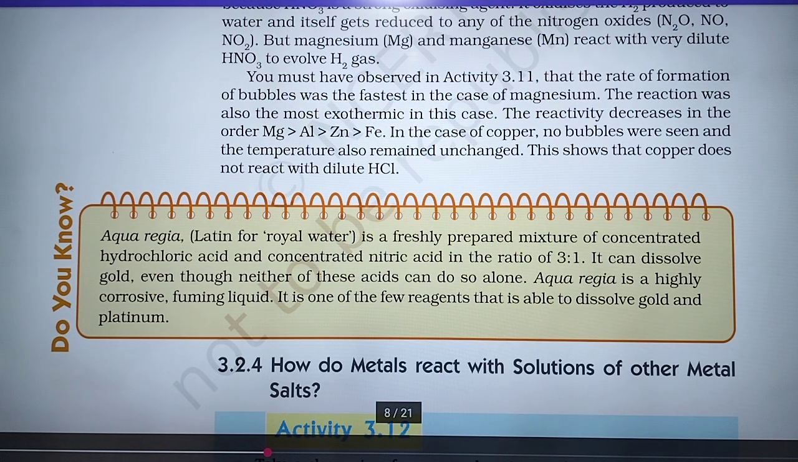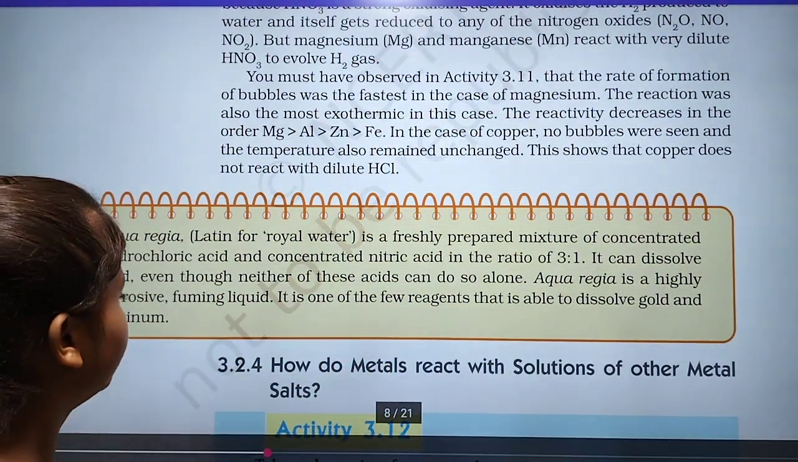Aqua regia is a highly corrosive, fuming liquid. It is one of the few reagents that is able to dissolve gold and platinum. It means this is the one thing that dissolves gold and platinum.